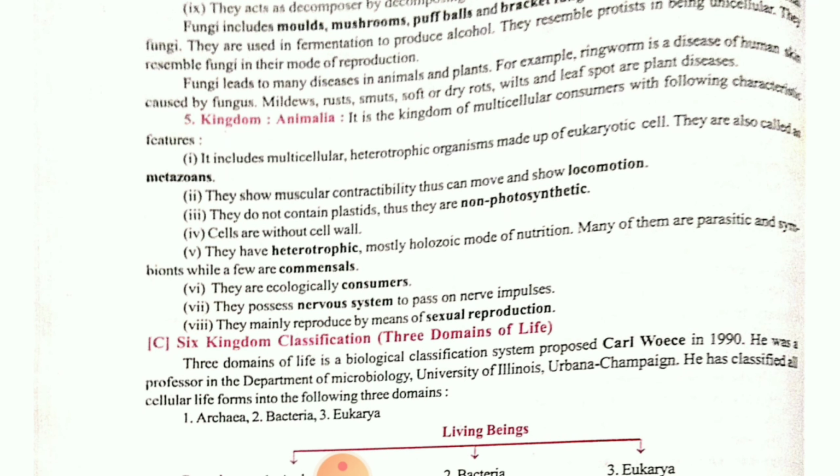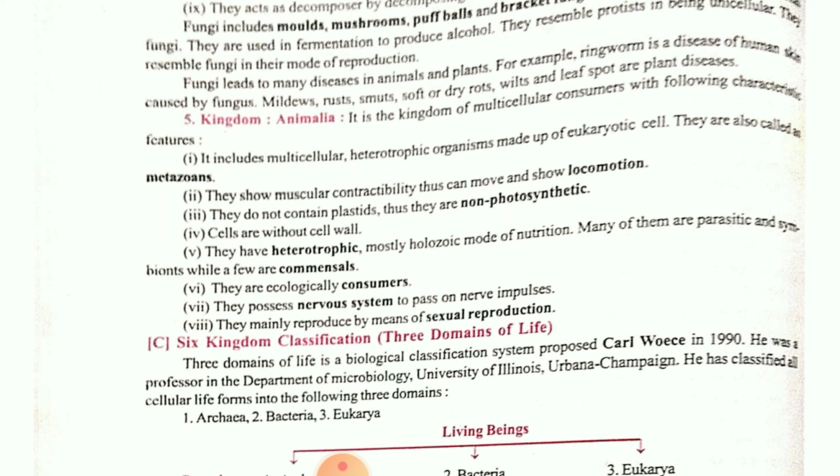Next important thing is your kingdom Animalia. Animalia is generally a multicellular consumer. They depend on others for their food. They are totally heterotrophic in nature. Then they will show locomotion because they have specific locomotory organs. They don't contain any photosynthetic pigments, so they are non-photosynthetic organisms. Cells are without cell wall, no cell wall is present. Heterotrophic means they depend totally on others for their food.